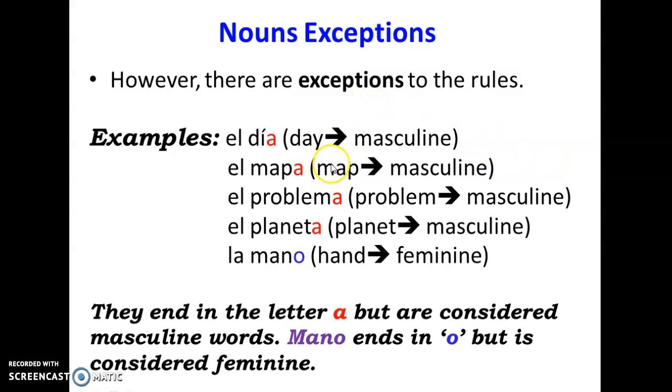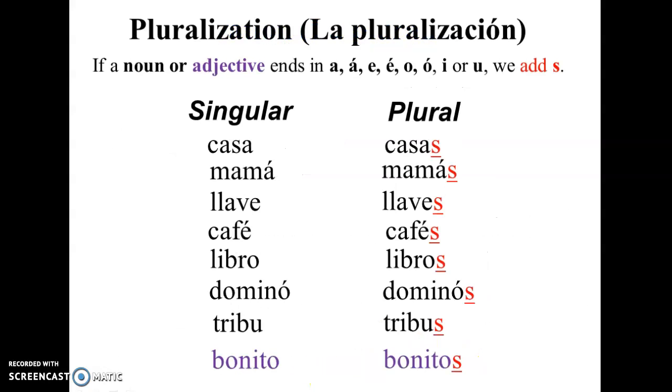So let's see the exceptions. Here we can see that this one ends in A, but it's masculine. Día, also masculine. Mapa, problema, planeta. This one ends in O, but it's not masculine. It's feminine. Mano. So those either end in A but are masculine, or end in O and are feminine.